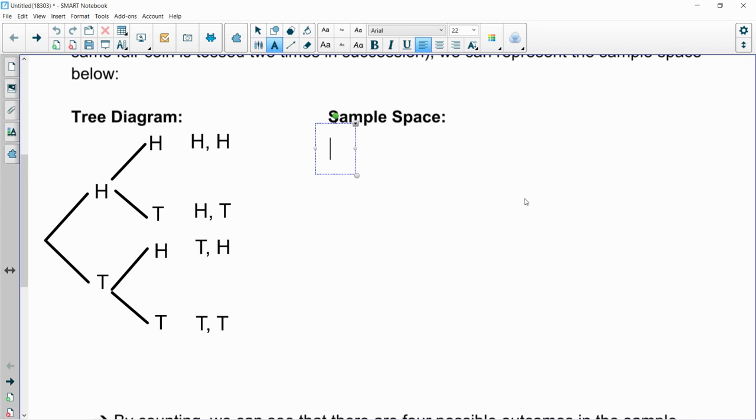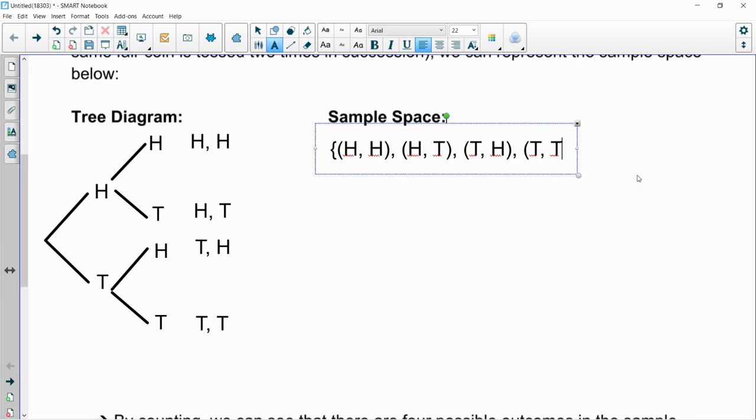So if we were asked to put a sample space together, we use squiggly brackets to enclose the entire sample space. And then within those brackets, we list all our outcomes and we put them all in their own sets of parentheses. So there's our first outcome, 2 heads. Then we had a head and a tail. And then we followed that up with tails and heads. And finally, tails and tails. And then, of course, we close it up with a squiggly bracket.